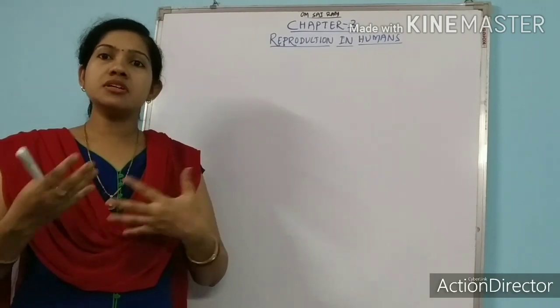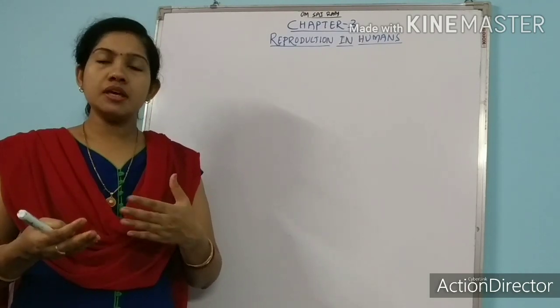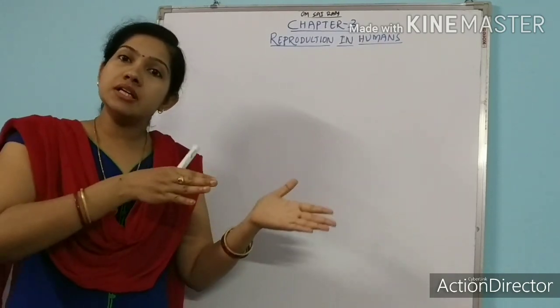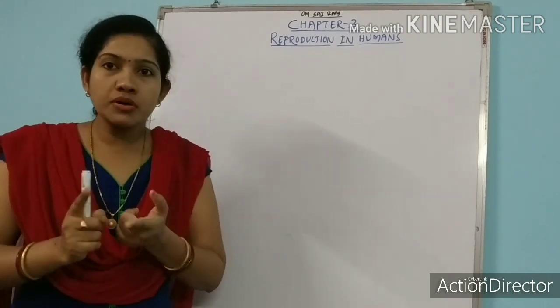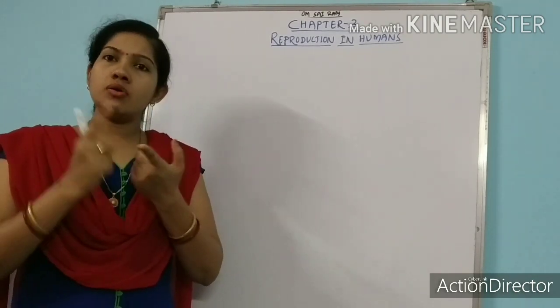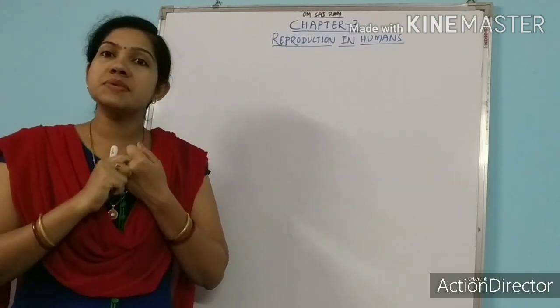Why does reproduction take place? Reproduction takes place to continue the species, to continue the generation. And one most important thing, reproduction always takes place among the individuals of a species only.